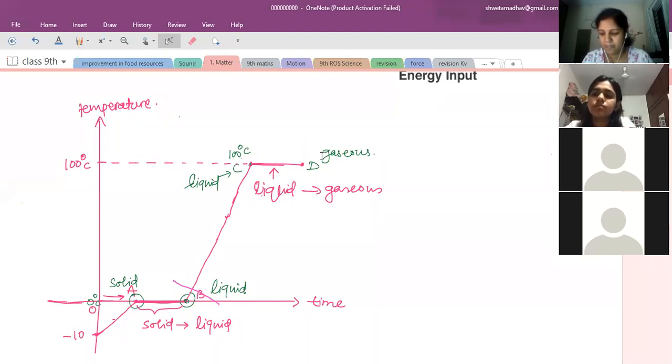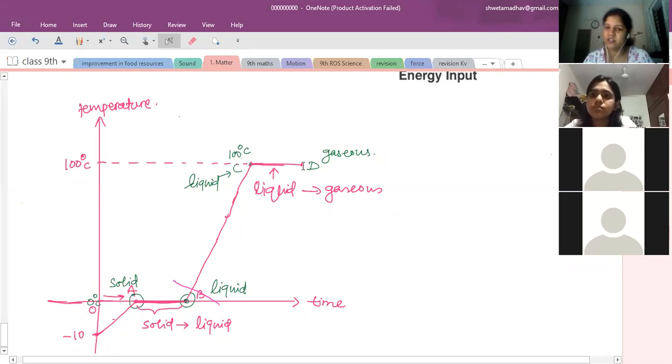Ma'am, maybe because they have more heat energy as compared to the liquid at the same temperature. Yes. From C to D, the duration increases. That time we are supplying heat energy, and that heat energy is present inside the particles as latent heat of vaporization.